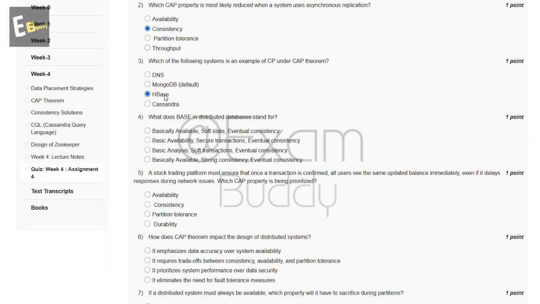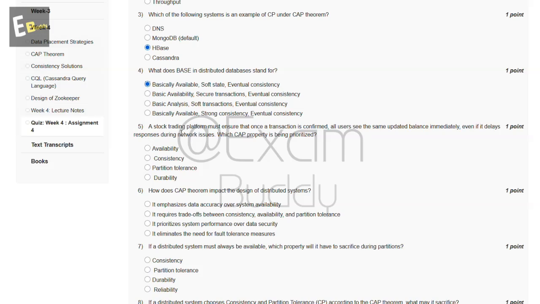Now the fourth question is, what does BASE in distributed database stand for? These are the options, and the answer of our fourth question is A, basically available, soft state, eventually consistent. Now the fifth question is, a stock trading platform must ensure that once a transaction is confirmed, all users see the same updated balance immediately, even if it delays responses during network issues. Which CAP property is being prioritized? These are the options, and the answer of our fifth question is B, consistency.